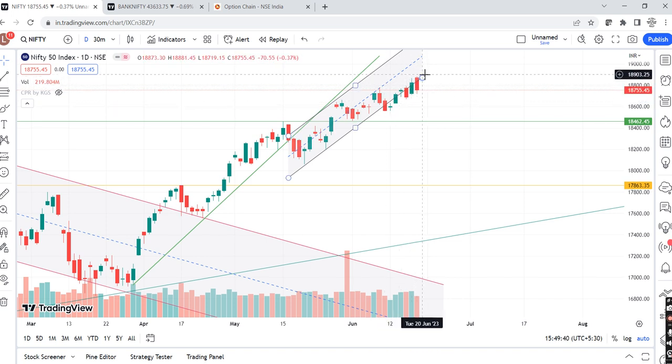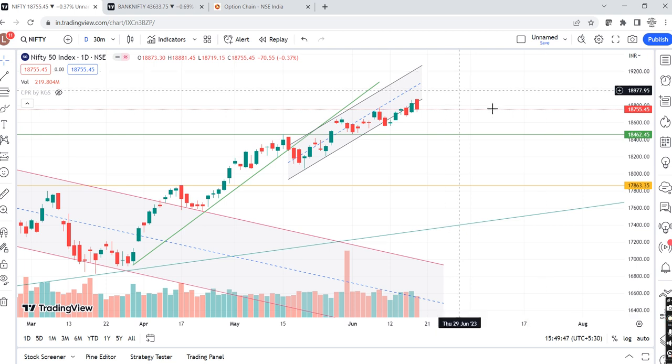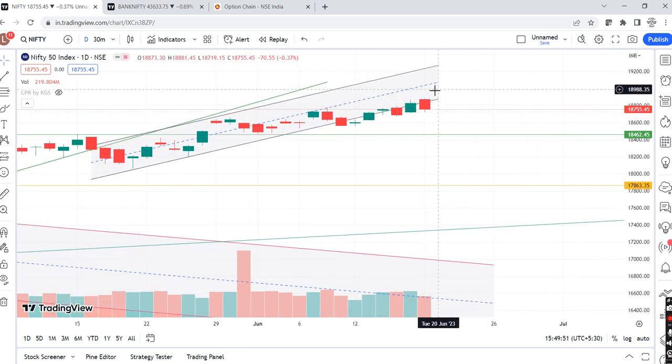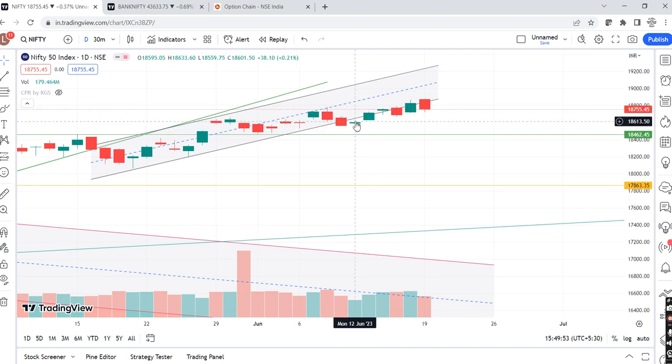So any day if it starts staying inside with a day's candle, still the upward journey can stay in the picture, right? If I just zoom in, you may see that the upward journey picture can stay. You may see, what is this date? This is 12th of June. From 12th of June, near this lower line of the parallel channel, Nifty is consolidating for 1, 2, 3, 4, 5, 6 for the last 6 days, right?